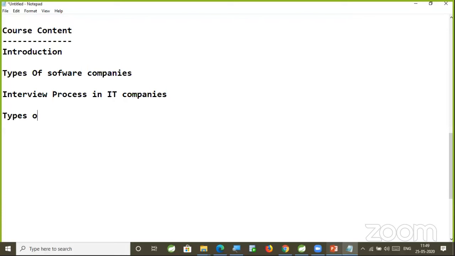Then types of projects. How many types of projects are available in the IT industry? Maybe a scratch development, maybe a maintenance project, maybe a migration project. In the starting stages of our career, what type of projects are recommended for us, what type of projects we need to choose once we join a company with experience. Those details also we are going to understand here.